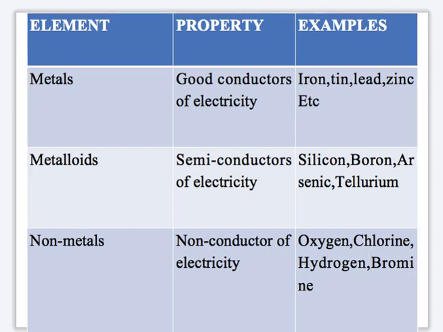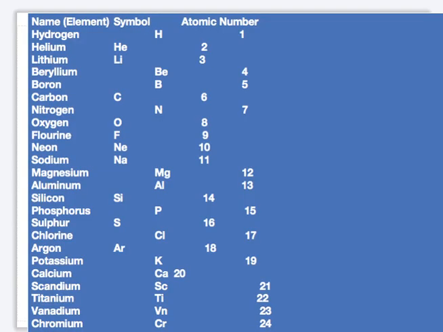Elements can be grouped into metals, metalloids, and non-metals. Metals are in group 1 to 3, along with the transition metals that are in between, while non-metals are found in group 4 to 7.